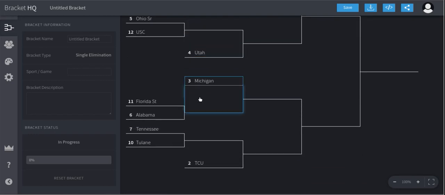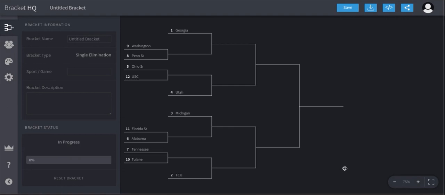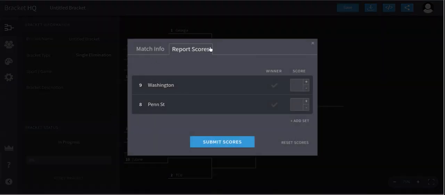Welcome back, guys, to the simulated 12-team playoffs for last college football season. We have the information right here, and our first game is Washington versus Penn State.